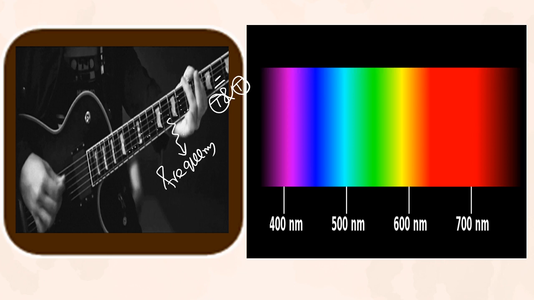So different sound means different frequency. Clear? In class 9, in the sound chapter, you learned the formula V equals nu lambda, where V is the wave velocity, nu is its frequency, and lambda is the wavelength.